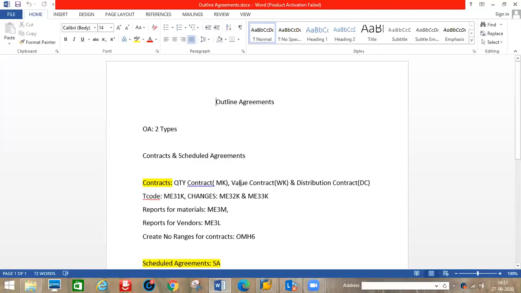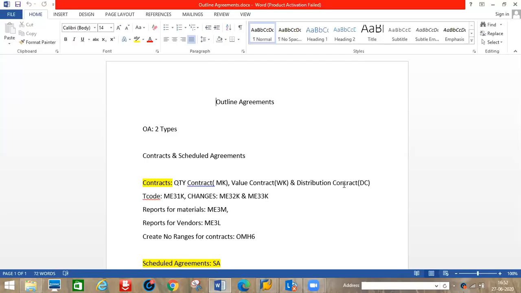That is a value contract. Distribution contract means we handle things from the head office in Bangalore. We have other places also, Mysuru, Chennai, Hyderabad. You will be sitting in Bangalore and handling multiple locations. Then you will send one agreement to the vendor, giving the vendor the material quantity. You need delivery of some materials at the Mysore location, and delivery at the Chennai and Hyderabad locations.